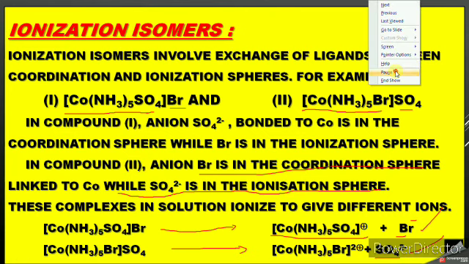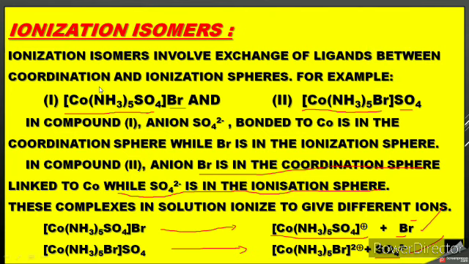Ionization isomers involve exchange of ligand between the coordination sphere and the ionization sphere. The square bracket is the coordination sphere, and outside the square bracket is the ionization sphere.